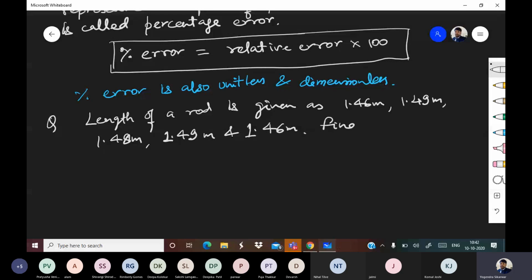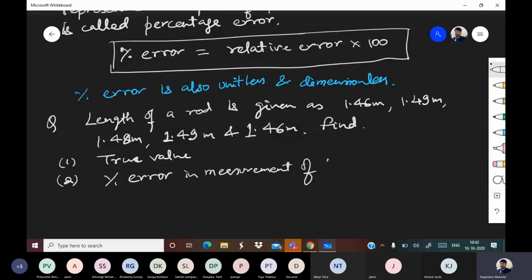Find number 1, true value, number 2, percentage error in measurement of length of rod. Please calculate, everyone.